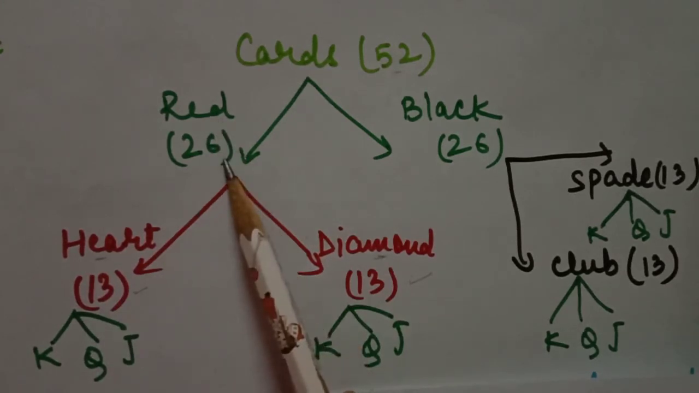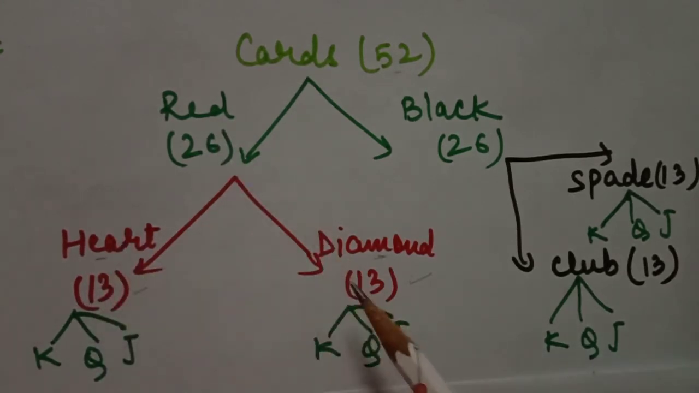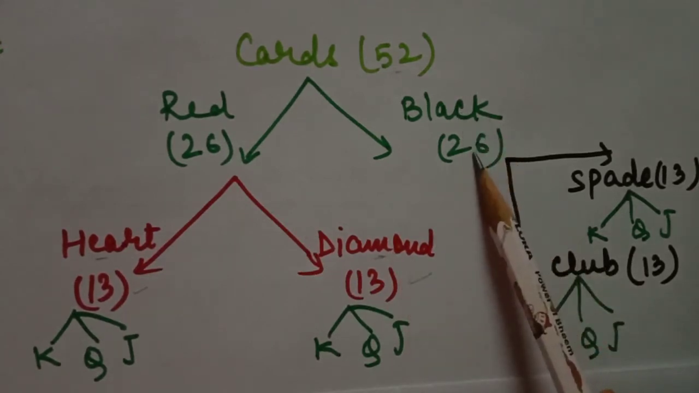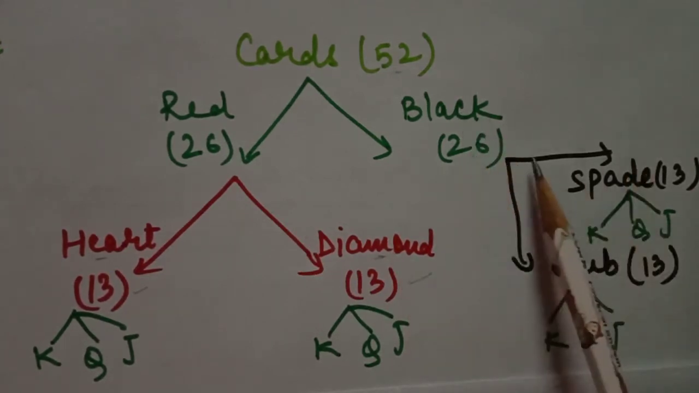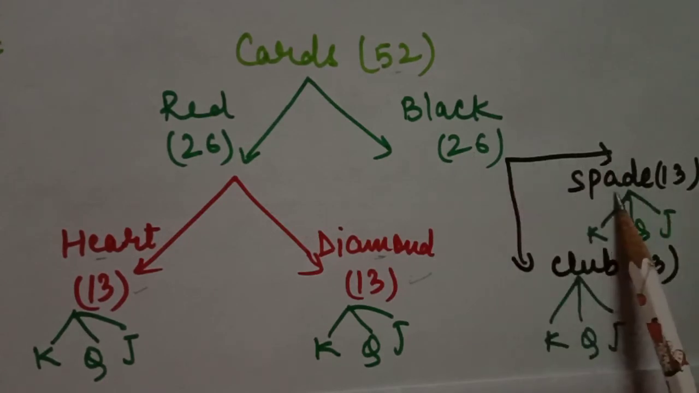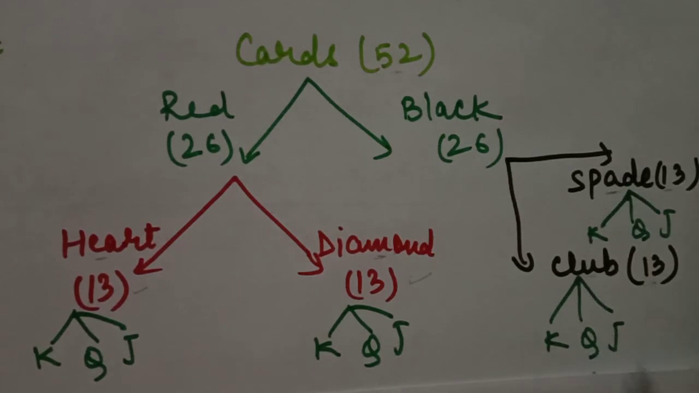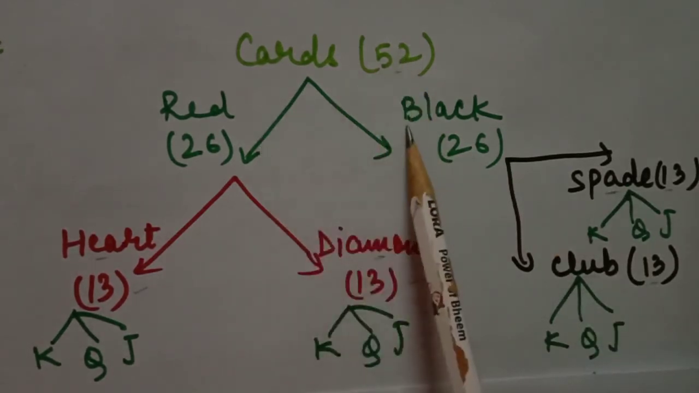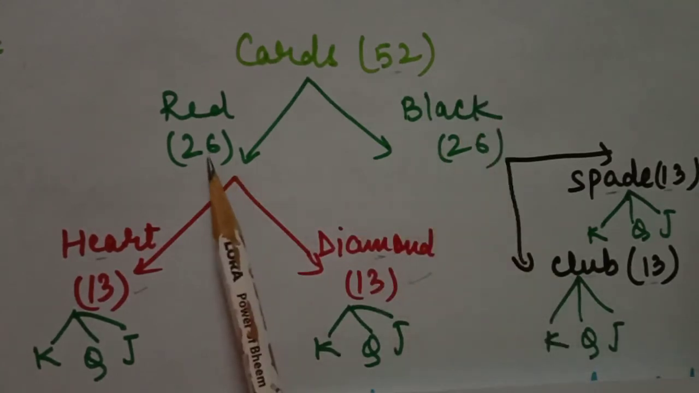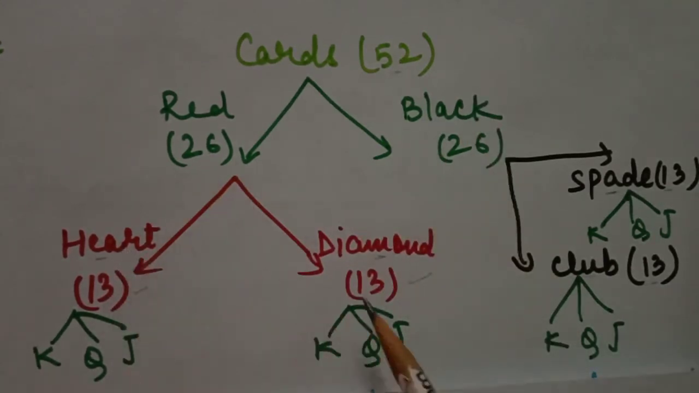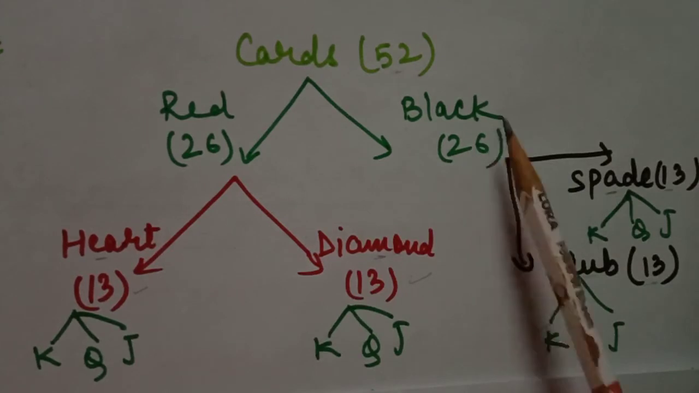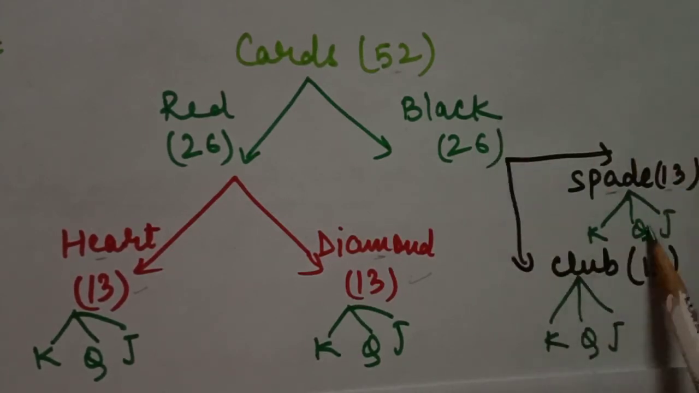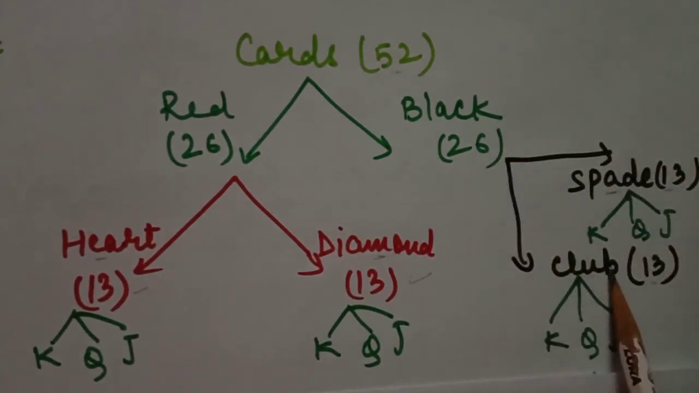Out of 26 red cards, we have 13 heart cards and 13 diamond cards. Same as we have a total of 26 black cards. Out of them, we have 13 spade cards and 13 club cards as well. So out of 52 cards, we have 26 red, 26 black. Out of 26 red, we have 13 heart and 13 diamond. Out of 26 black, we have 13 spade and 13 club cards.